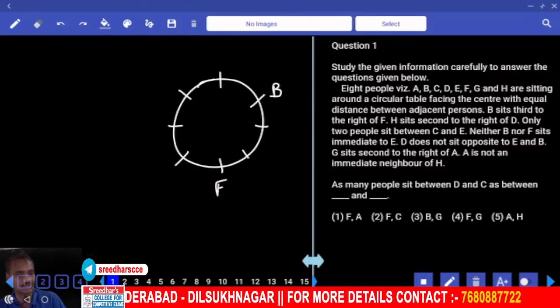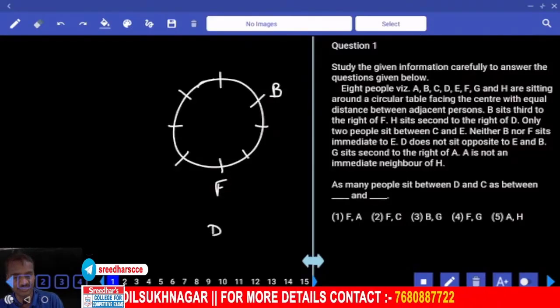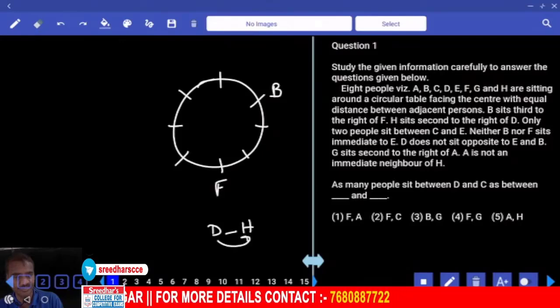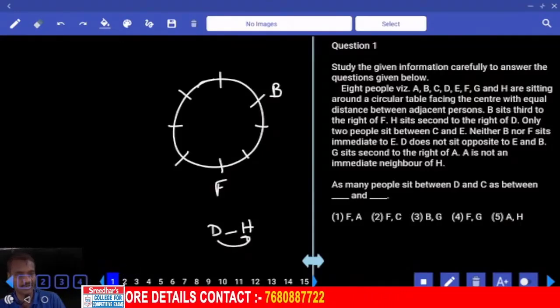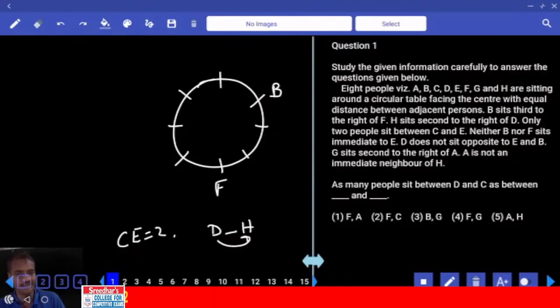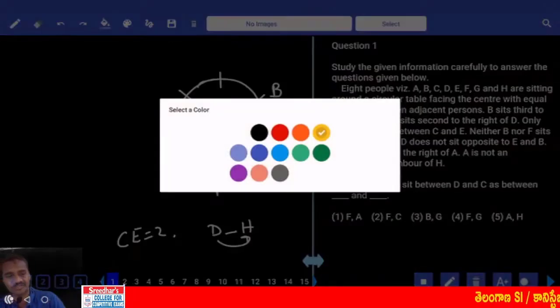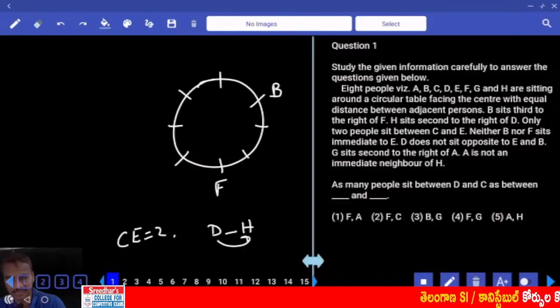Now B sits second to the right of F. H is seated second to the right of D, and there are only 2 people between C and E. Now in between C and E, how many people? 2 people. Neither B nor F is seated adjacent to E. Hence, E cannot be here, cannot be here, cannot be here, cannot be here.